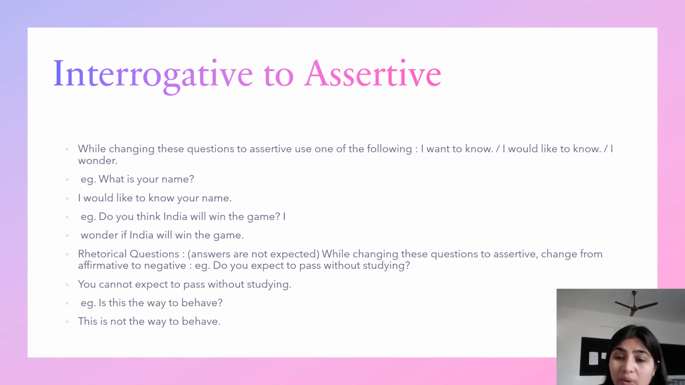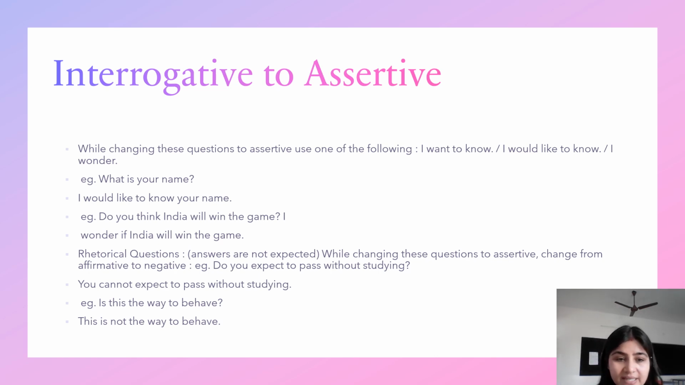But what about rhetorical questions? So rhetorical questions are those questions whose answers are not expected. So in this case, how do we change an interrogative sentence to an assertive sentence? We could change that by changing from affirmative to negative. I will give you an example for that. Suppose you are given a question like this. Do you expect to pass without studying? Okay, in a positive way. So you can change it by making it negative, but without changing the essence of the sentence. So you cannot expect to pass without studying.